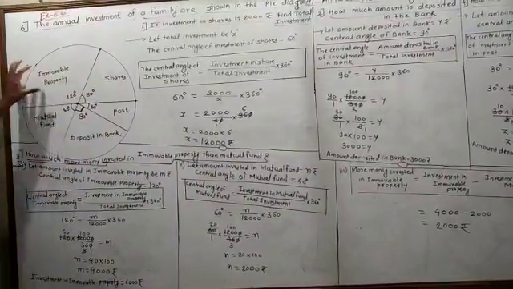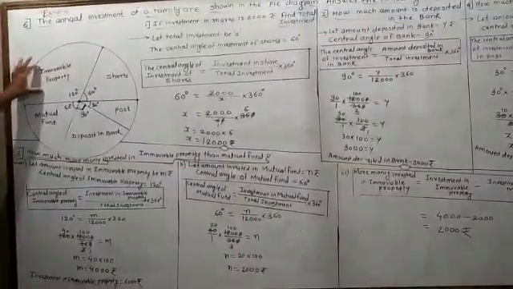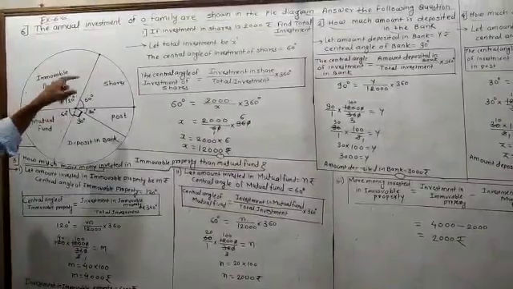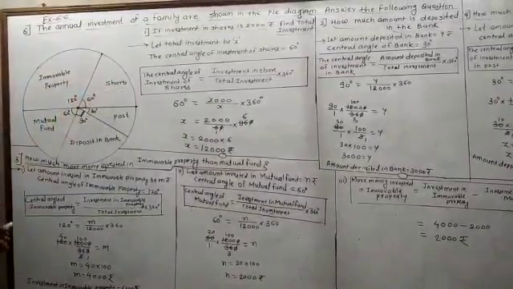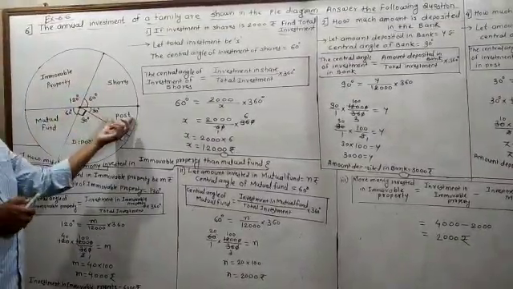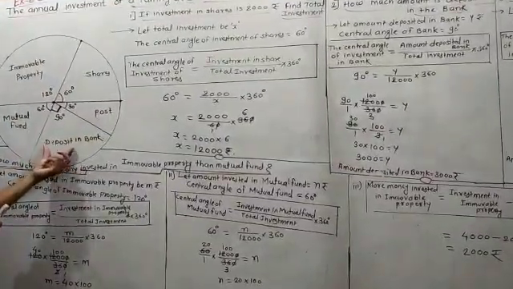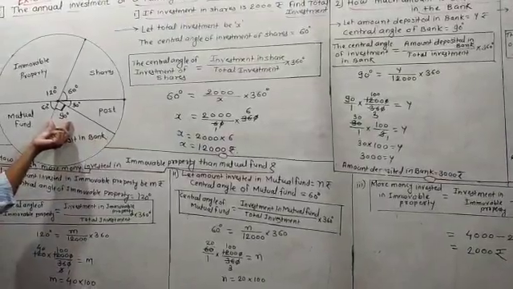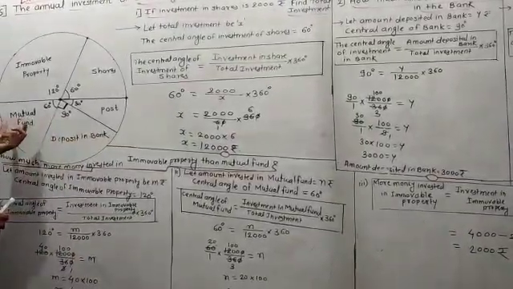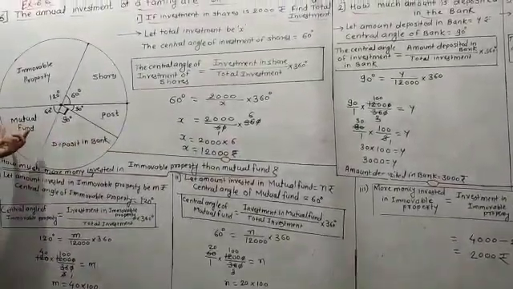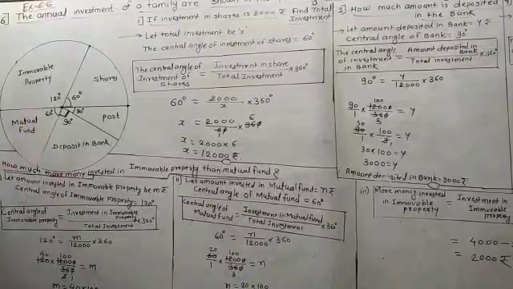The central angle of the immovable property is 120 degree. The central angle of shares is 60 degree. The central angle of post is 30 degree. The central angle of the money deposited in the bank is 90 degree, and the central angle of the mutual fund is 60 degree.